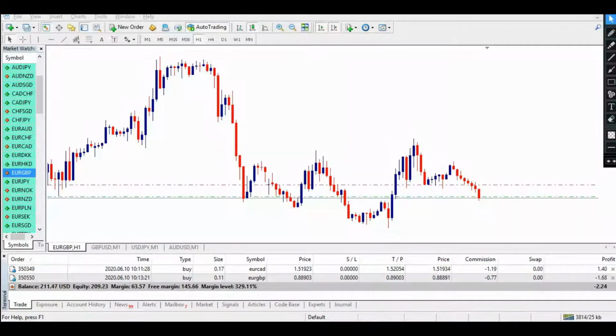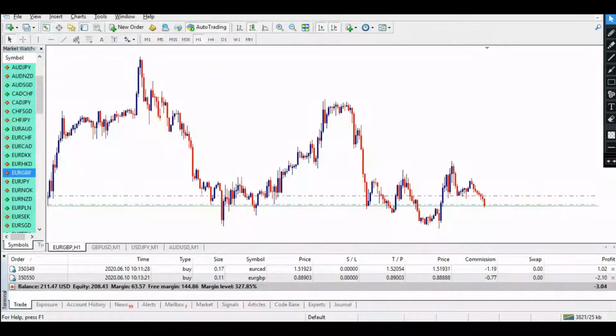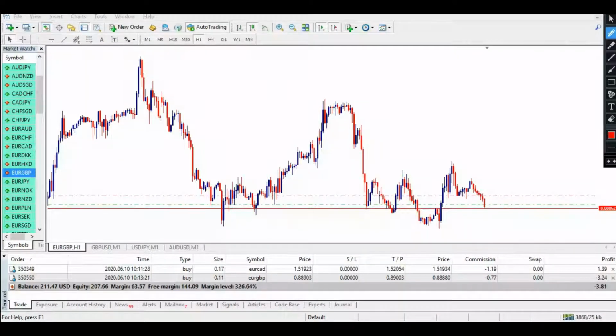First of all, let me zoom out and mark this area. What do you see in this area? This particular area acted as a support, and this is a fake breakout.